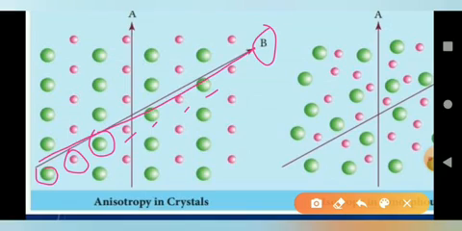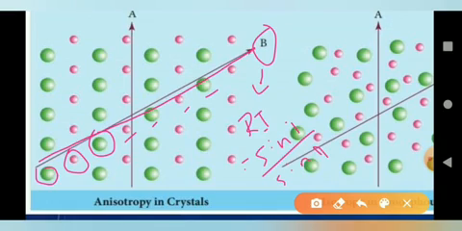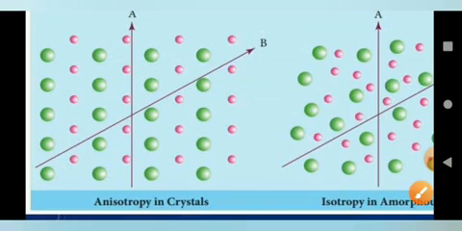Because of that, the refraction of the light is changed. What is refractive index? It is sin i by sin r. So the angle of incidence and angle of refraction change, and due to that, the refractive index value is changed.